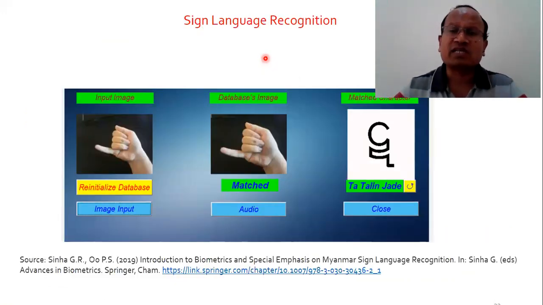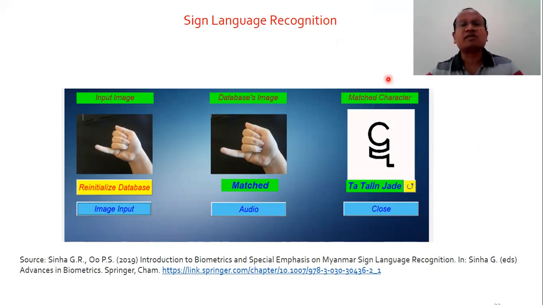Then there is sign language recognition. There are different sign languages all across the world, like American Sign Language. This is one graphical user interface which we have implemented and published one paper on, on Myanmar Sign Language recognition. You can see that we have developed a database, and by reading the database, this is a symbol, this is a sign for a particular thing. So it results in audio as well as the name in a particular language.